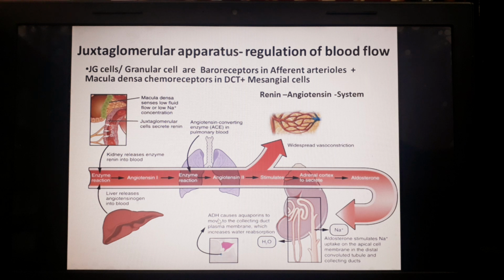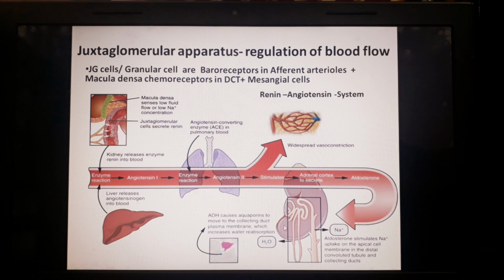The antidiuretic hormone is released from the posterior part of the pituitary. It acts over the DCT and collecting duct, where it causes increased activation of aquaporins, and it causes less loss of water in the urine.